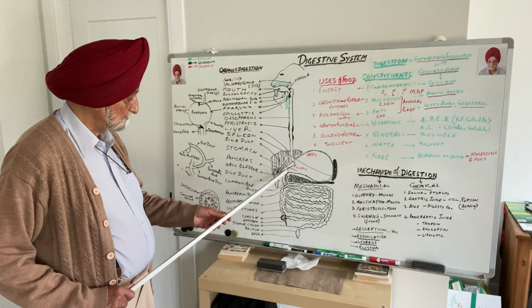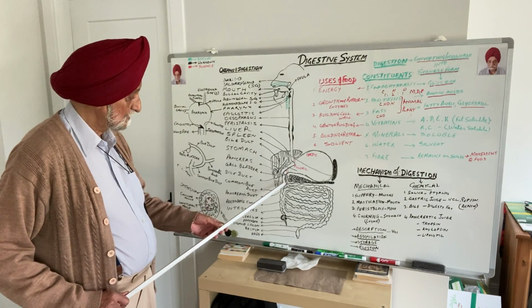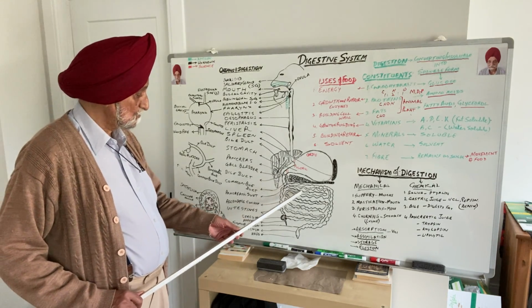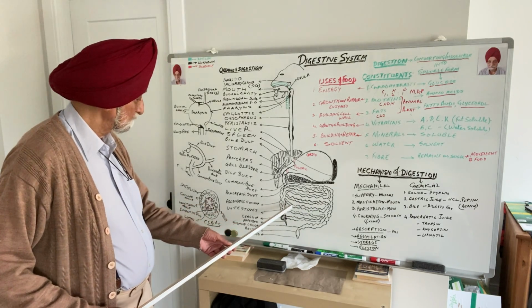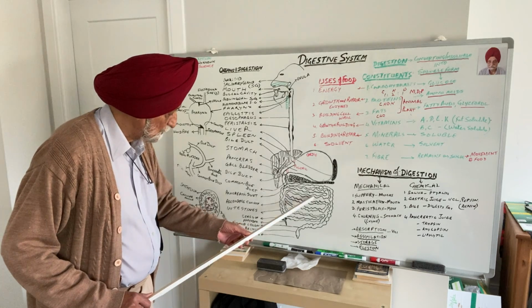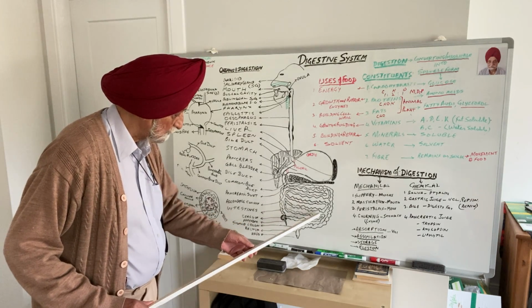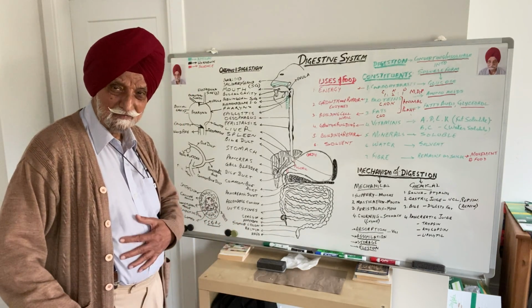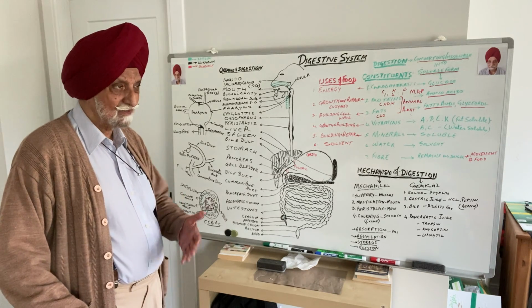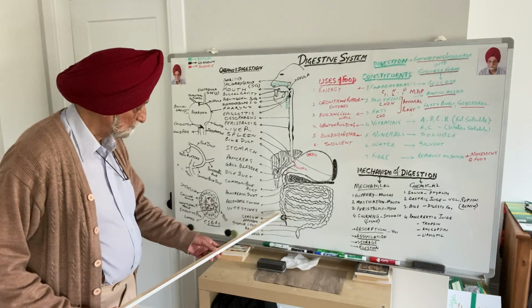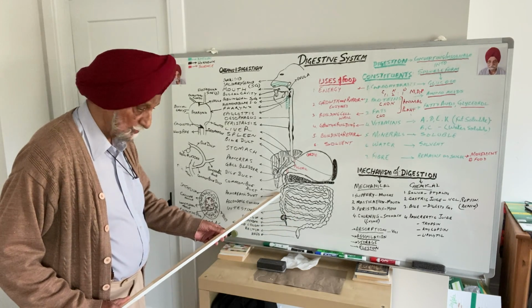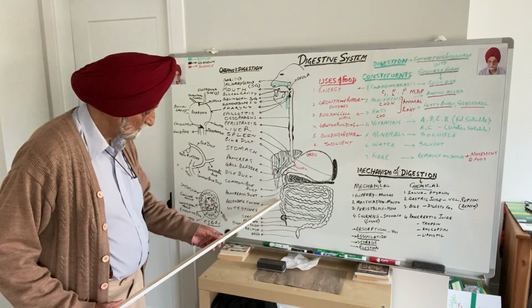Now, after the duodenum, which is a C-shaped tube, there comes the small intestines. This all zigzag tube is the small intestine, which actually fills up the abdomen. This abdominal portion contains the small intestines. The small intestines then opens into large intestine, which is also called colon.